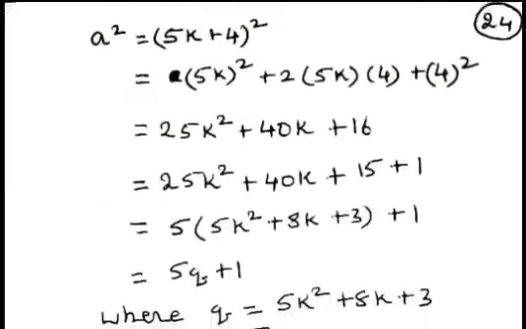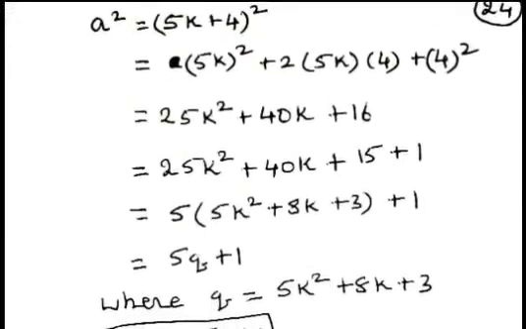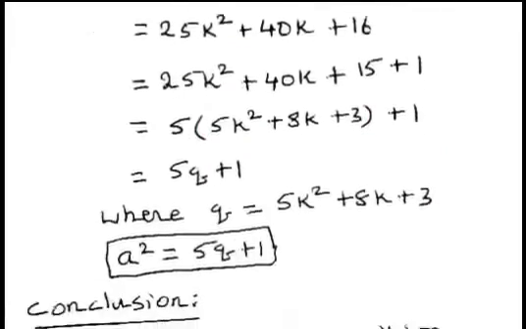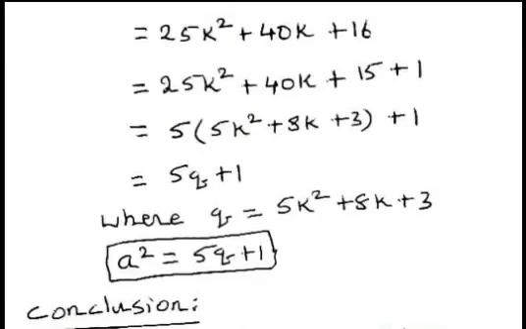Simplifying this and rewriting it in the form of 5 multiplied by 5k square plus 8k plus 3, plus 1, and taking this value as q, we get a square equal to 5q plus 1, where q is 5k square plus 8k plus 3. So when remainder is equal to 4, we got a square in the form of 5q plus 1.